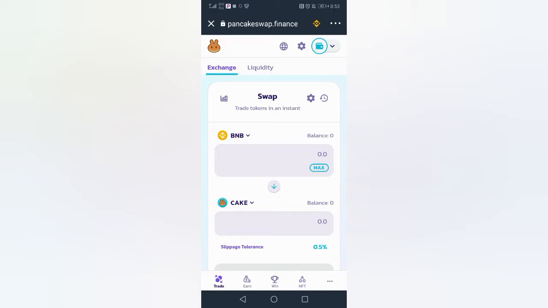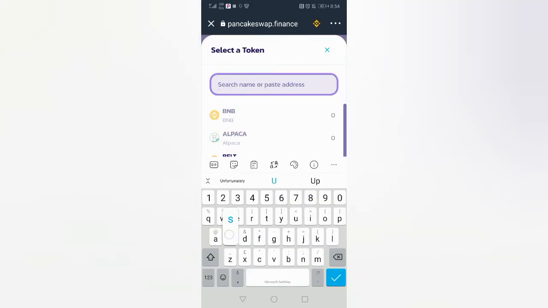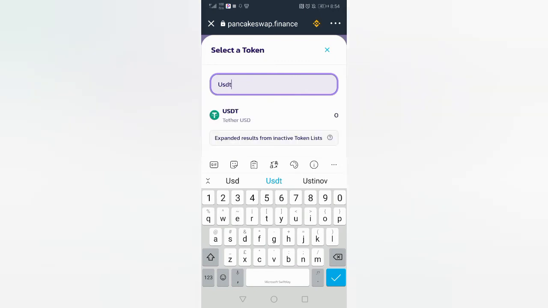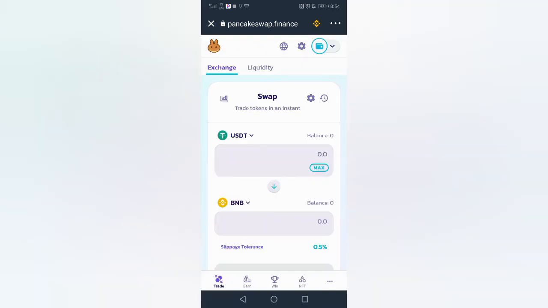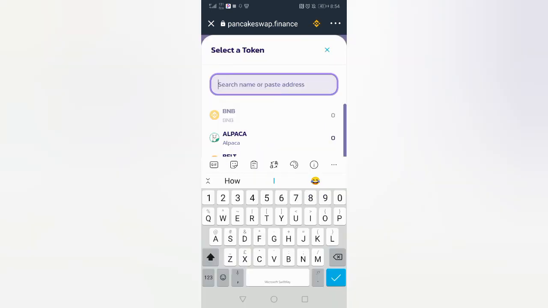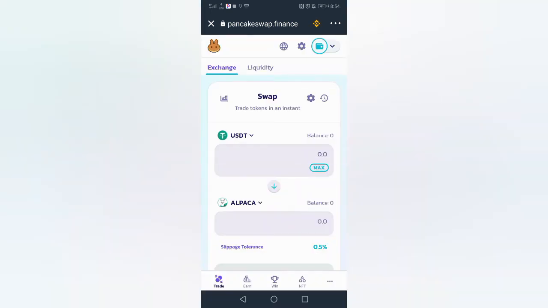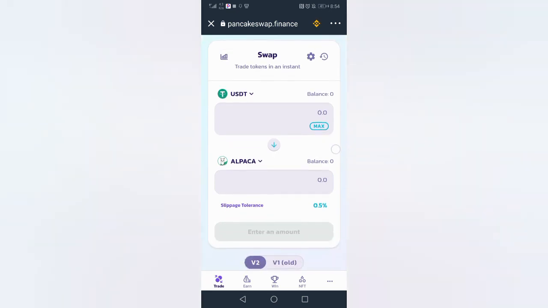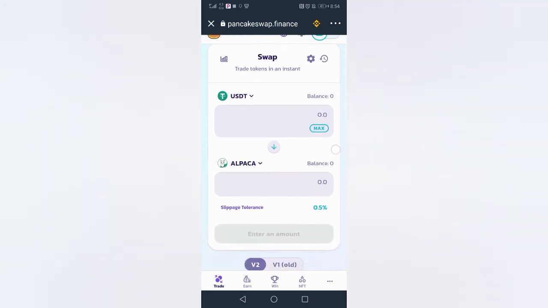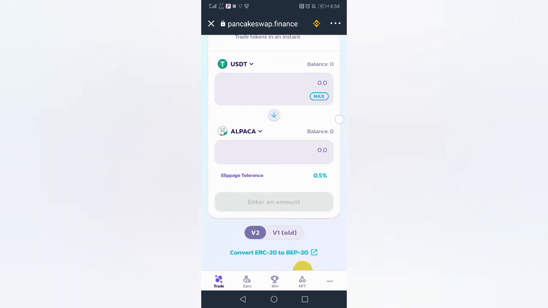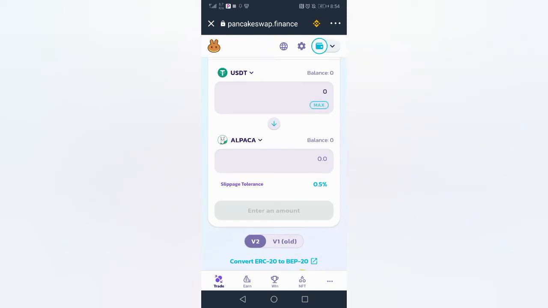Now, to swap a coin or a token, you just click on the name there and you get a list. You could also search the name of the coin or token, or if you have the contract address, you can put the contract address in the search box. The one on top is the one you want to swap to the one below. This is a new wallet, so the button down did not change.